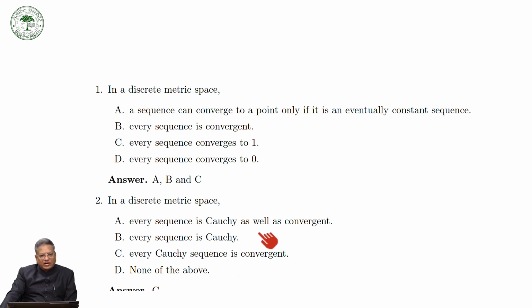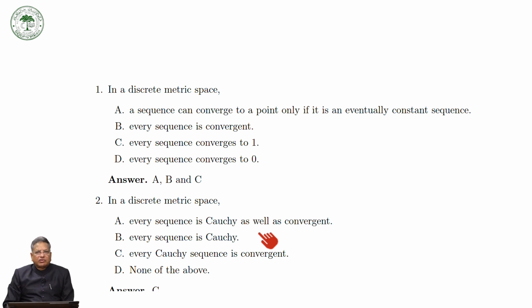None of them. Now we have proved that in a discrete metric space, if you have a sequence which is eventually constant, only then it would be a Cauchy sequence. And as we have seen, in a discrete metric space every Cauchy sequence is convergent. A Cauchy sequence is of the form x1, x2, ..., xn, and then after this capital N, all the terms would be constant, x, x, x, x.